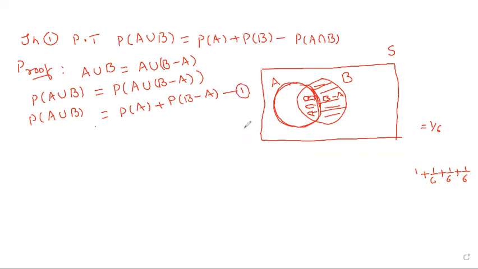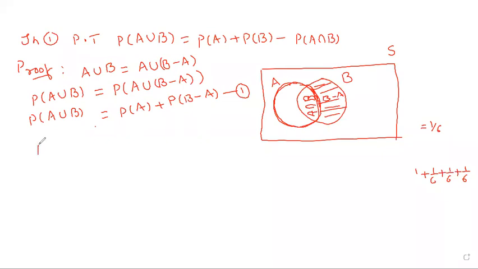Now once again everyone observe. This is the A part and this is the remaining B minus A part. That's why I will separate. But here it is not possible to separate, A and B are combined. But here the A part is separate, B minus A is separate. Two separate parts. That's why I will separate. Next one you can see.